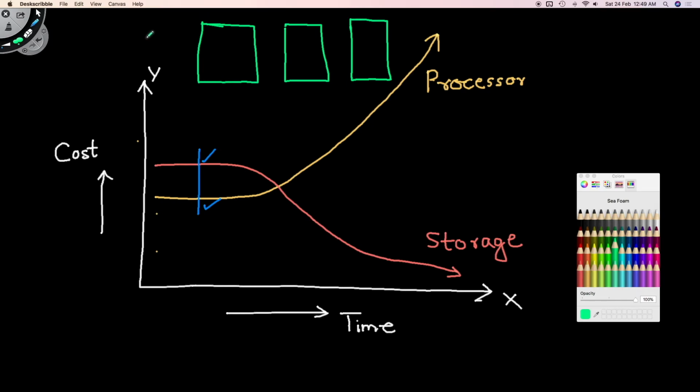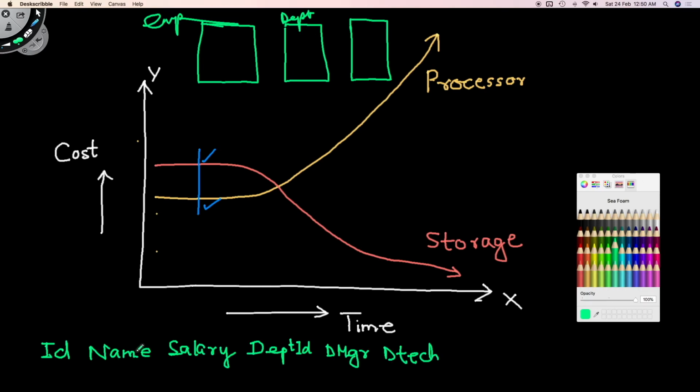For example, say this is the employee table and this is the department table. Now you could put all the department information in the employee table also. Let's say the employee table has columns like ID, name, salary, department ID, department manager, department technology. Now multiple employees can have the same department. Suppose we have 1 million employees in an organization and 200,000 to 300,000 of them belong to the same department, and there are only 4 departments.